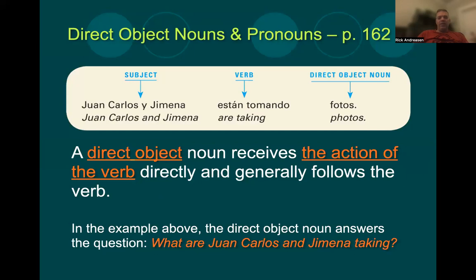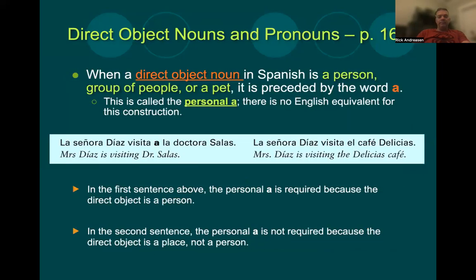We have these examples. Juan Carlos y Jimena, that's the subject, ellos, están tomando, they are taking, what? Fotos. Están tomando fotos. So fotos, pictures, is a direct object. It's a thing being taken, the thing receiving the action from the verb. So it answers that question, what are they taking?